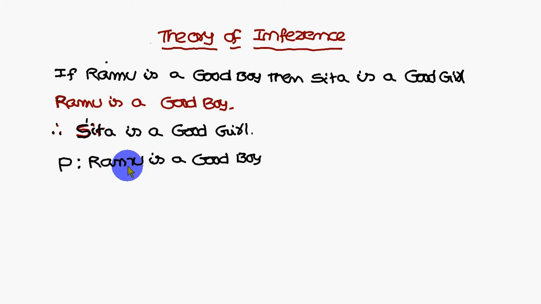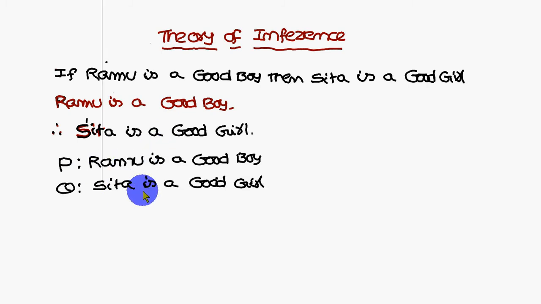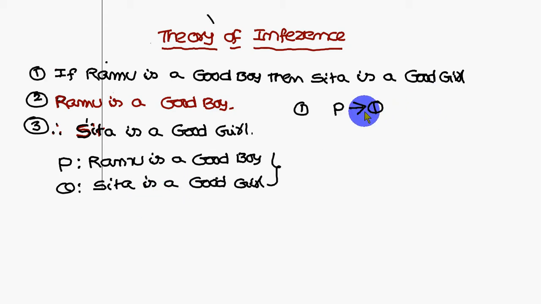P is Ramu is a good boy, Q is Sita is a good girl. Then P conditional Q means if Ramu is a good boy, then Sita is a good girl. That I am writing mathematically as P conditional Q. The second statement is Ramu is a good boy.